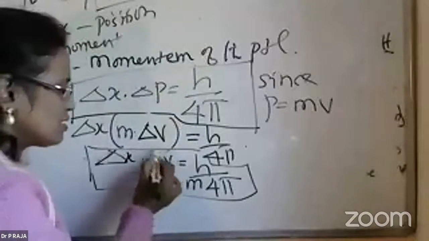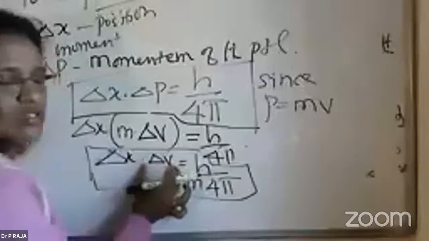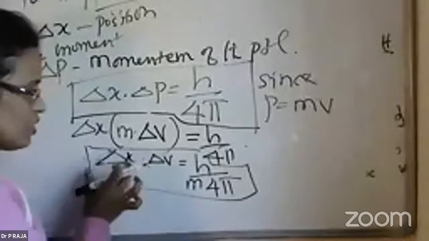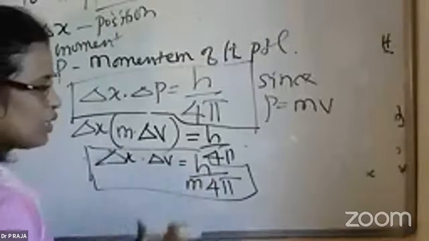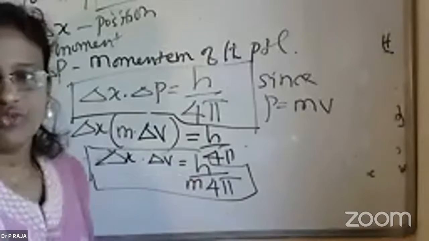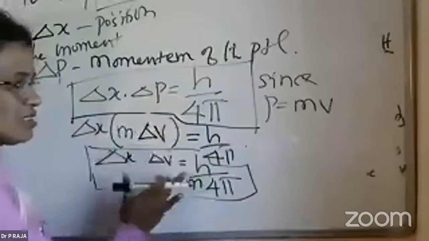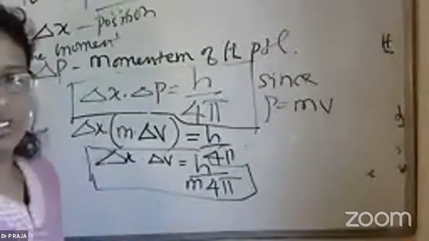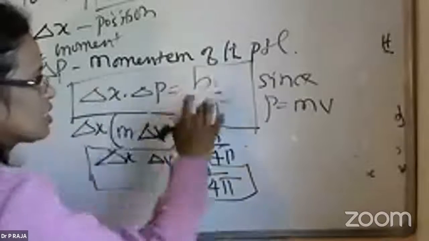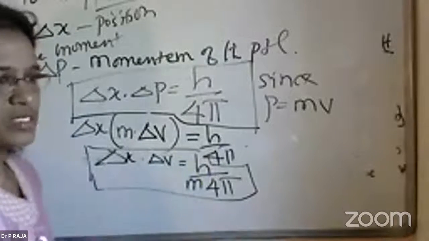So ultimately it is an error associated with the velocity into the delta x position will be equal to h by m into 4 pi. So you can write this as a main concept, and this also can be written this way. Hope this is clear about the uncertainty principle.